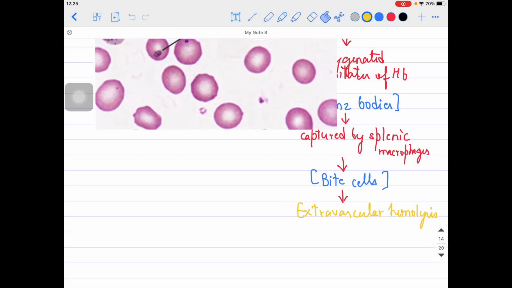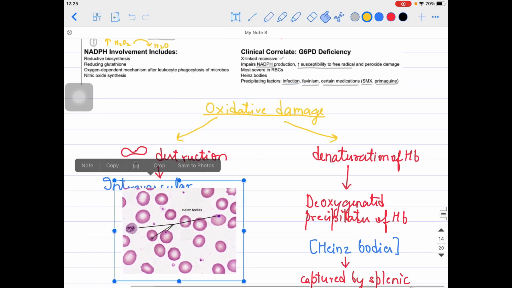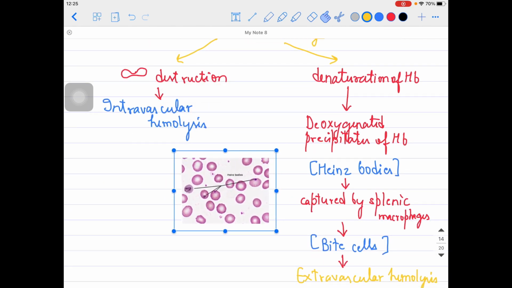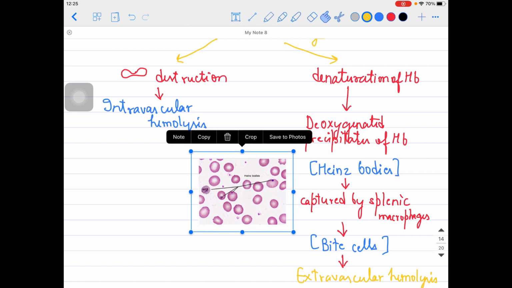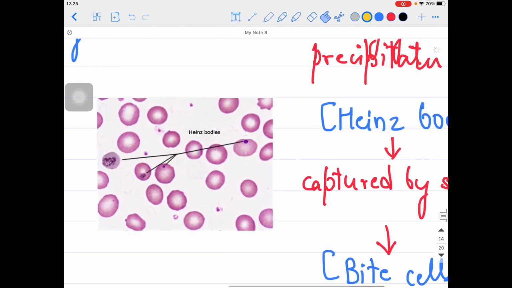So look over here very carefully. You can see the Heinz bodies on your screen right now. So these are the Heinz bodies, as you can see over here. These are the precipitates of hemoglobin which are accumulating inside the RBCs. This one I am talking about, as you can appreciate. So these are your Heinz bodies, right?